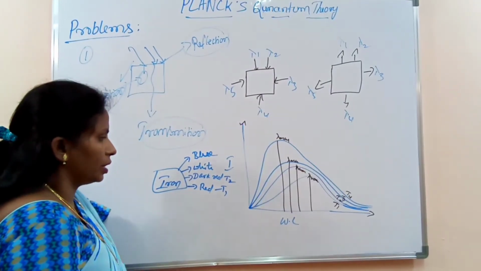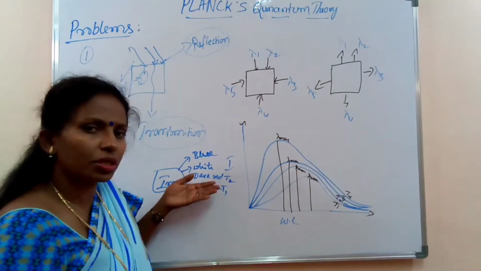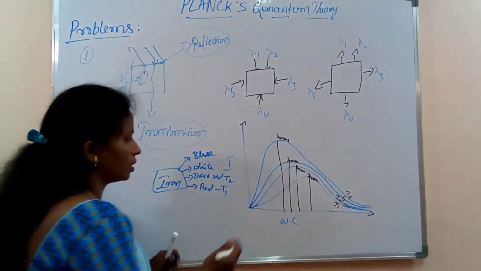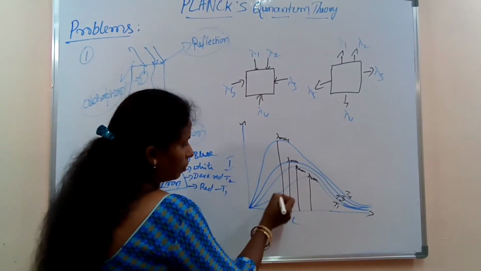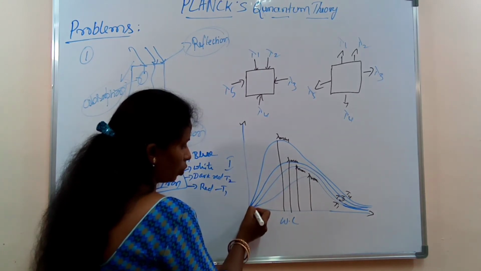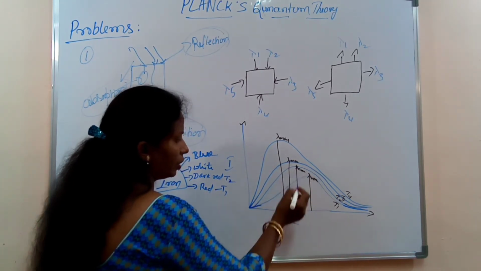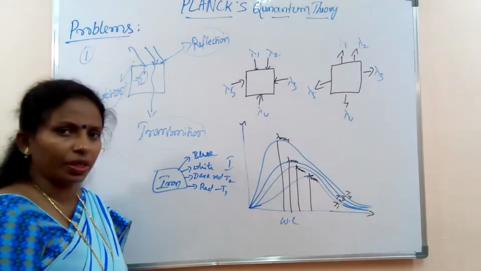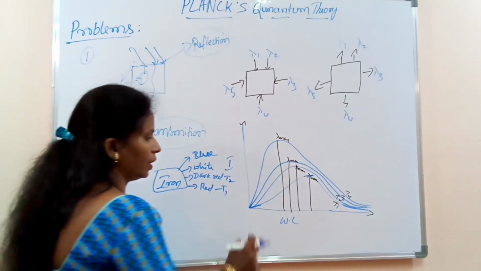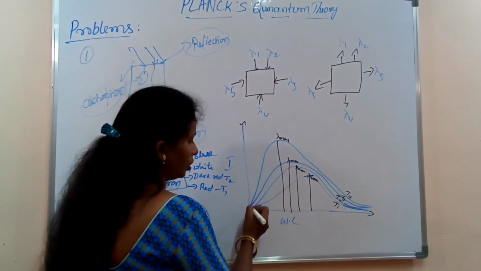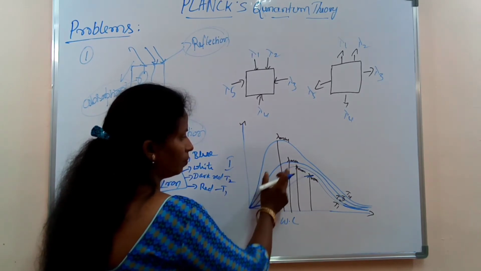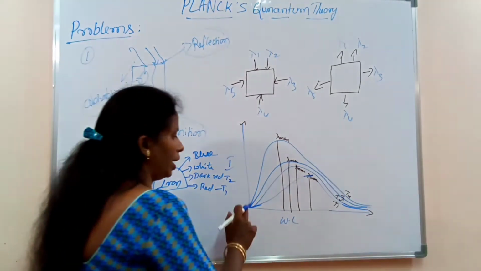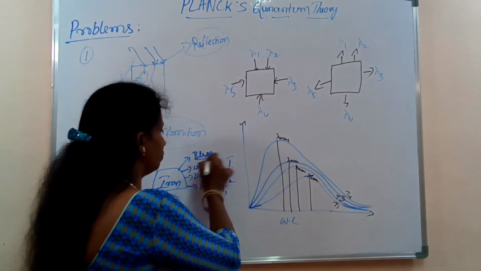With increasing temperature, the color of the black body also varies. At lower temperature it appears red, meaning it absorbs and emits lower energy wavelengths. As temperature increases, it emits higher energy frequency radiations, and at very high temperature it becomes blue.